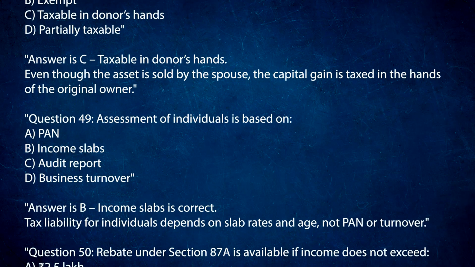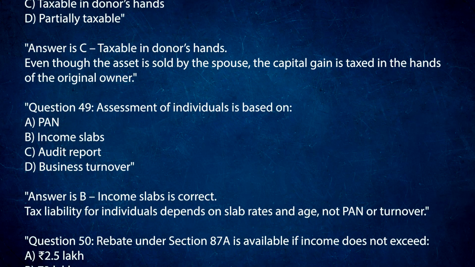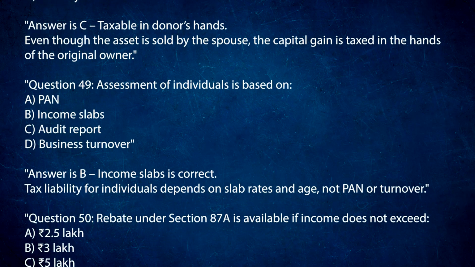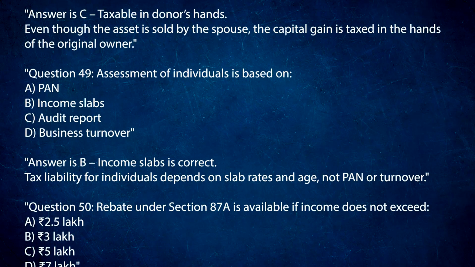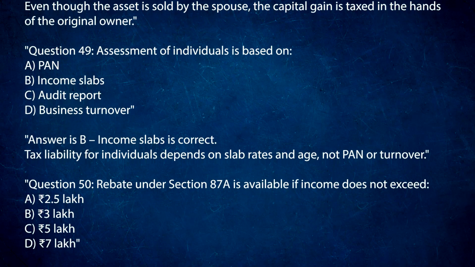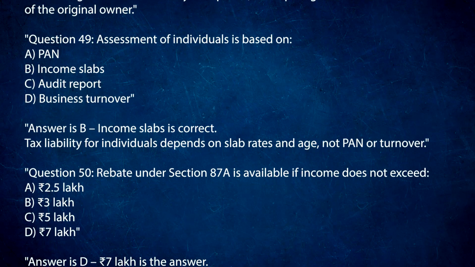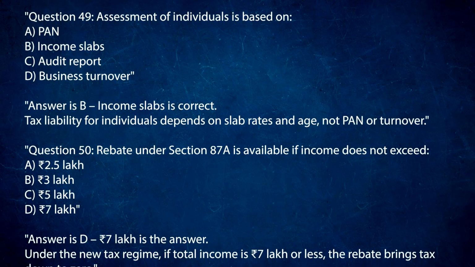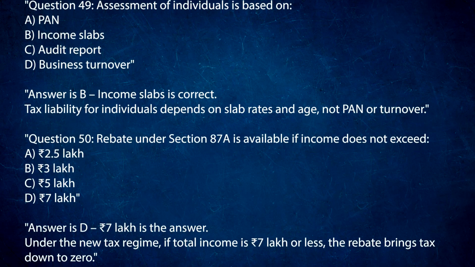Question 49. Assessment of individuals is based on: A. PAN. B. Income slabs. C. Audit report. D. Business turnover. Answer is B. Income slabs is correct. Tax liability for individuals depends on slab rates and age, not PAN or turnover.